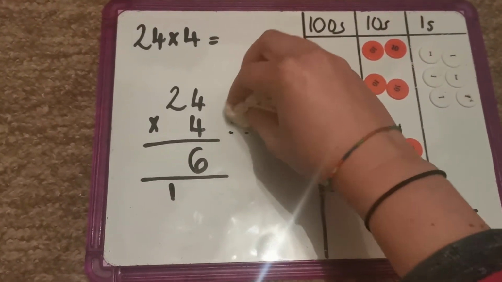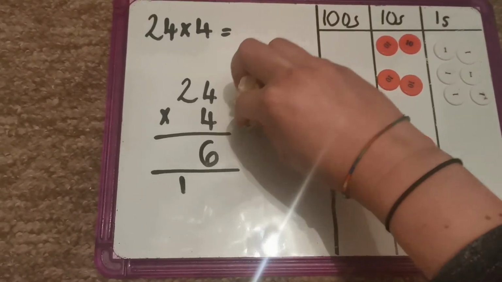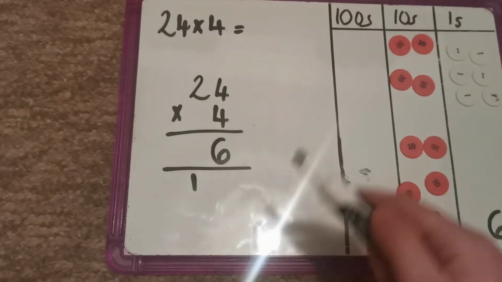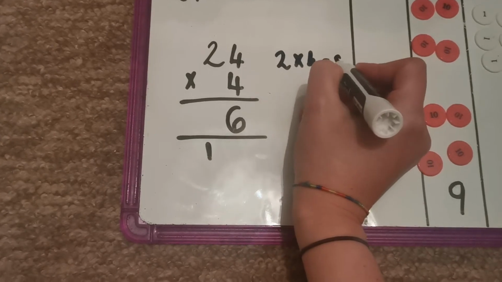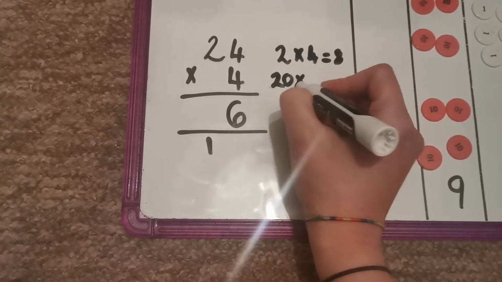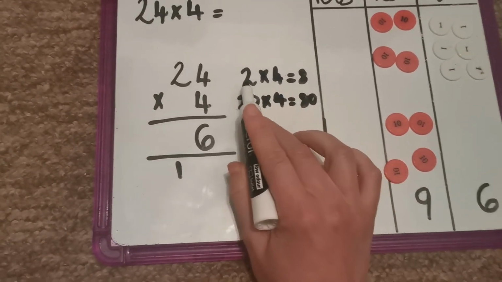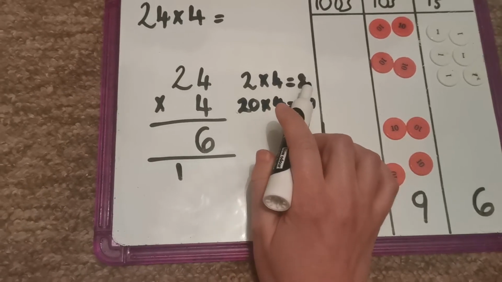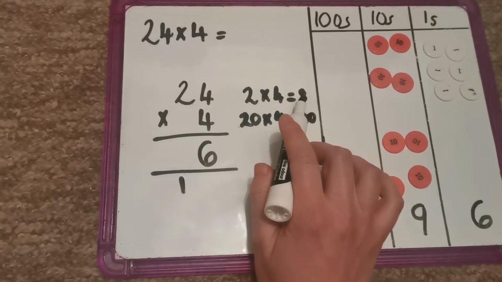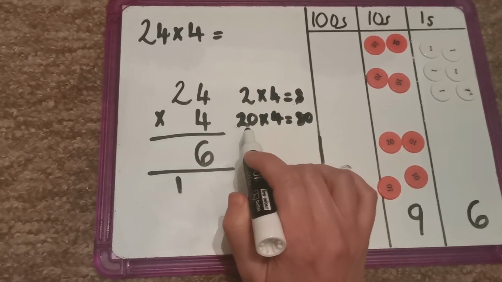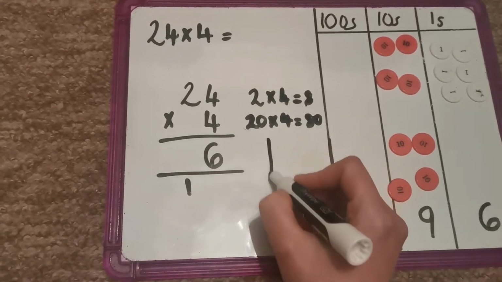So if I know that 2 times 4 is 8, then I know that 20 times 4 is 80, because I need to make the product of 2 times 4, which is 8, the answer here, 10 times bigger, because 20 is 10 times bigger than 2, and to make a number 10 times bigger,